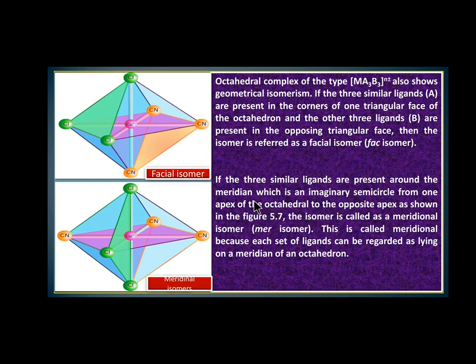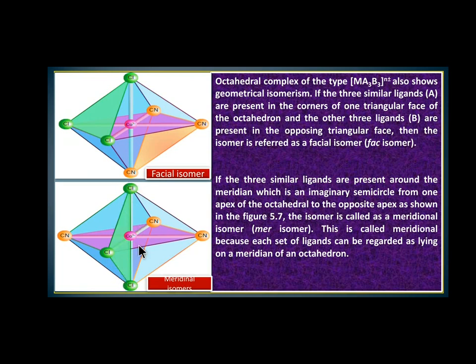So it is an imaginary semicircle from one apex of the octahedron to the opposite apex, as shown in the figure.